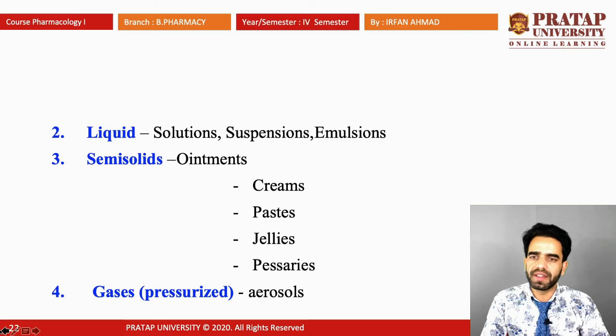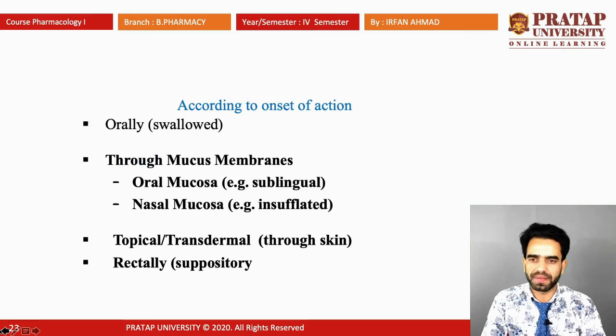Next is liquid. Liquid dosage form includes solutions, suspensions, emulsions. One more is semi-solids, which includes ointments, creams, pastes, jellies, pessaries. And the fourth type of dosage form according to the physical form is gases, which are pressurized, for example aerosols. So what are aerosols? Aerosols are pressurized dosage forms which are included in the gases.